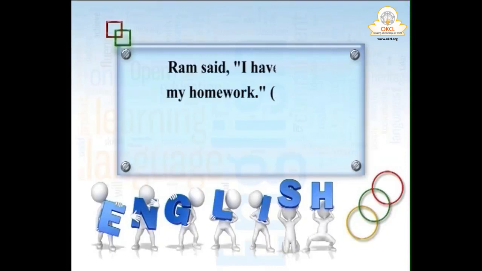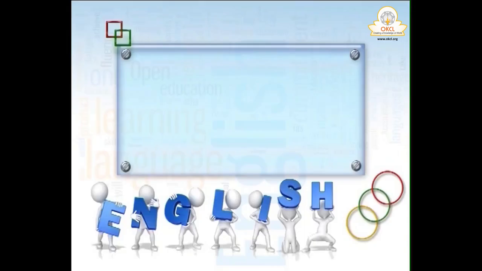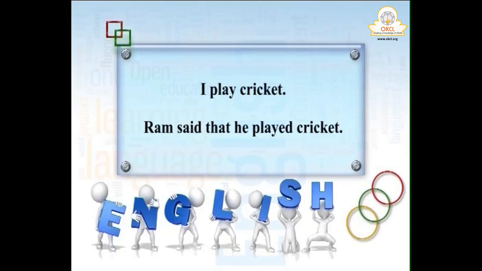If Ram said "I have done my homework," present perfect will become past perfect. Ram said that he had done his homework. Present continuous and present perfect, and simple present also. Suppose someone says "I play cricket." Ram said that he played cricket. Because play is simple present, it becomes simple past. And that is used, no inverted commas, in indirect speech.